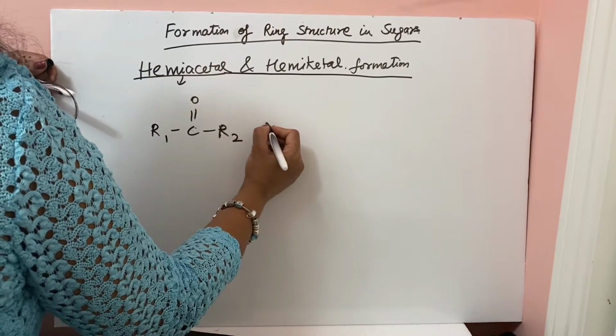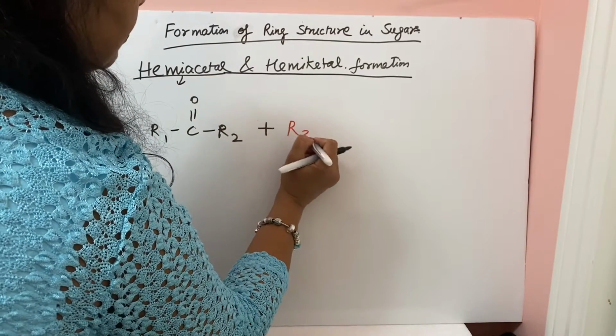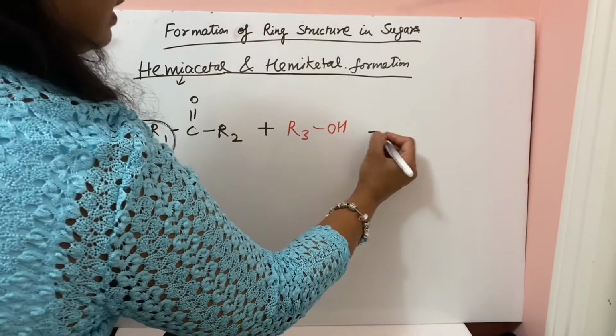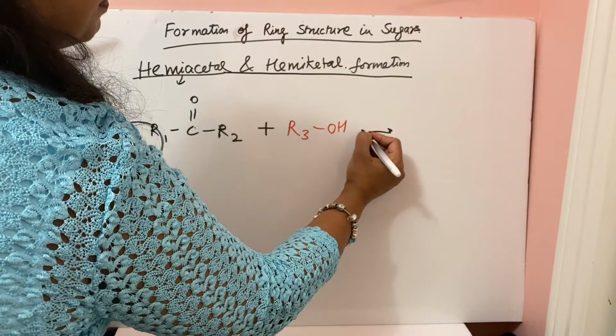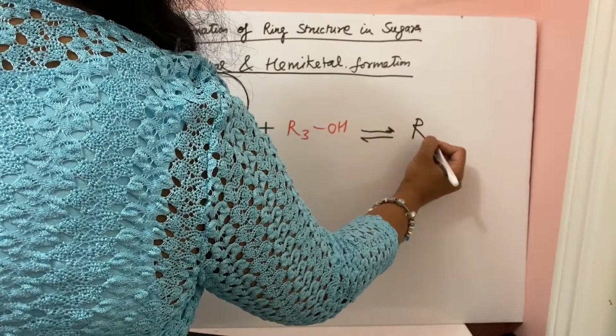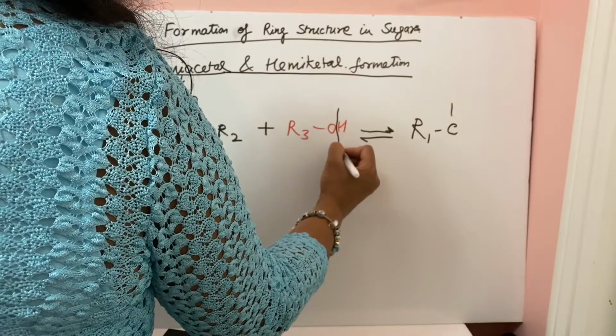So this is your ketone. It reacts with alcohol, then hemiketals are formed. This will break from here.